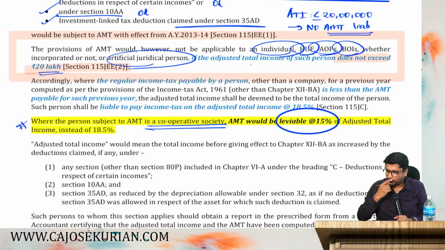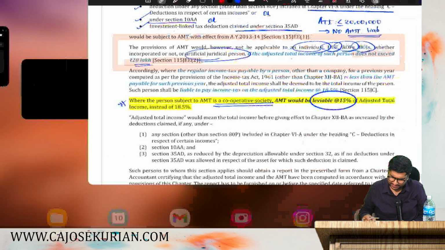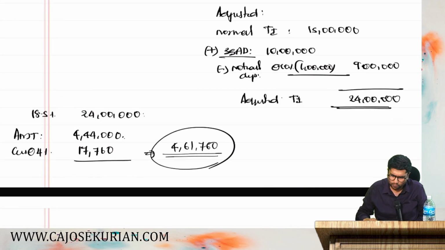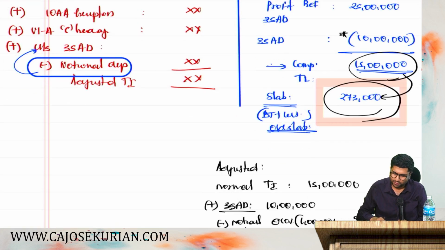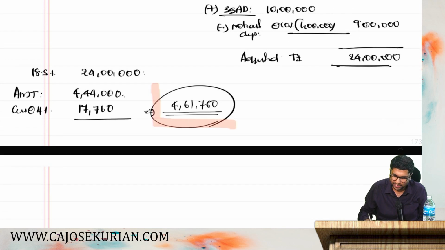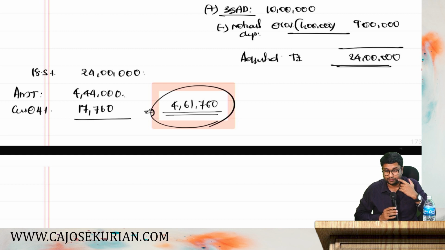Now friends, listen. In the last example that we have discussed, how much was the normal tax liability? 2,73,000. How much was the AMT liability? 4,61,760. So which one is the final tax we are required to pay? 4,61,760.